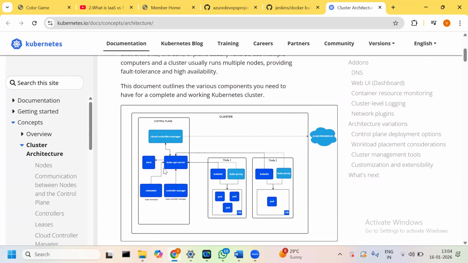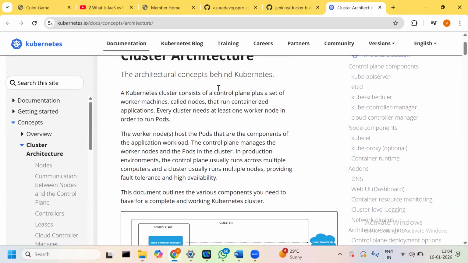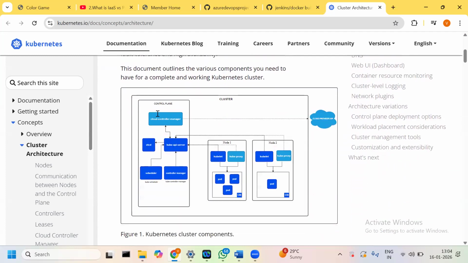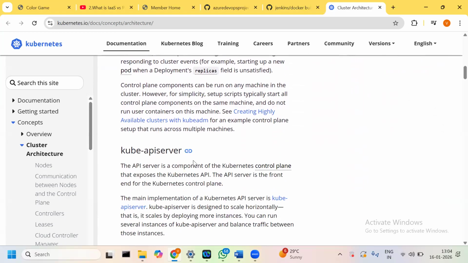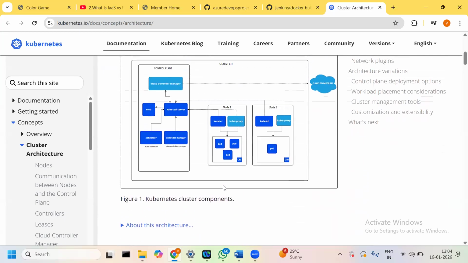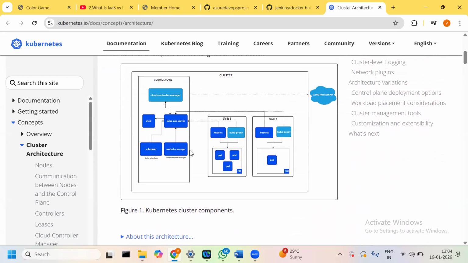In the control plane, we have the API server. It is the centralized communication point, the front end of the control plane, and it exposes Kubernetes. Then the controller manager maintains the replicas, the node controller, and then the scheduler schedules jobs to the worker nodes.